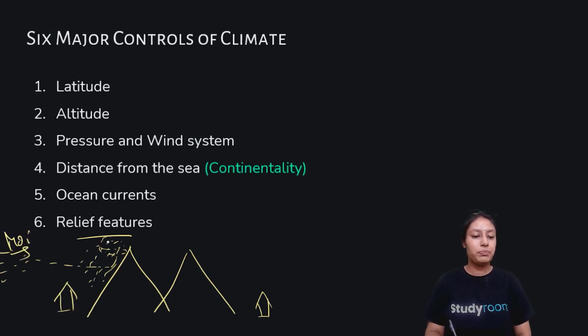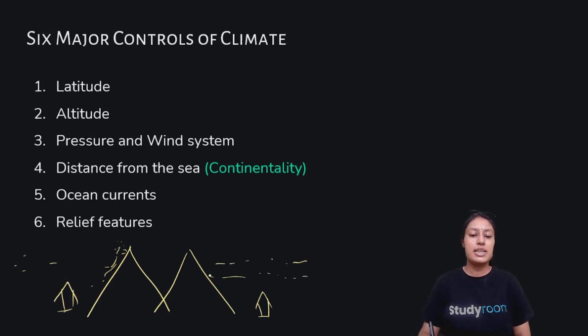Similarly, let's think that the wind is coming from the other side, not from this side. Let's draw back this home. So the wind full of moisture is coming from this side. What will happen now? It will go above, condensation and then precipitation. It will rain here. So this is the relief feature that this particular home will take advantage of, and there is heavy rainfall because of the mountain, right?